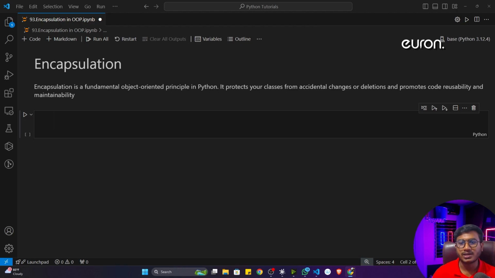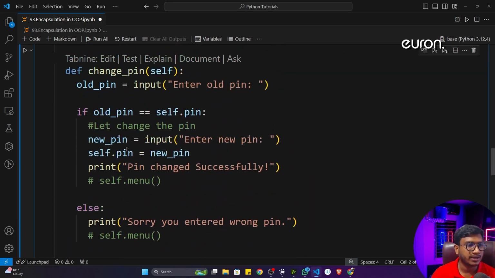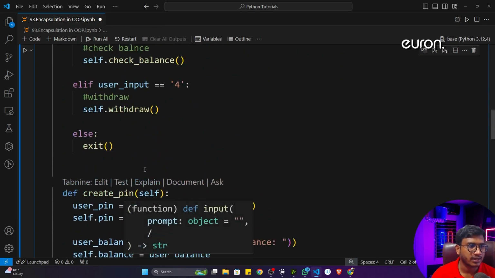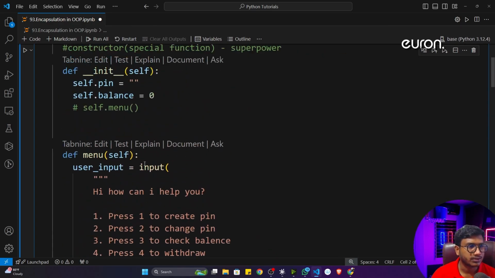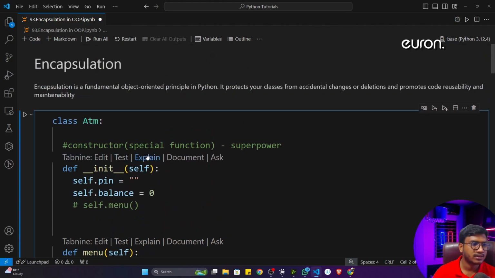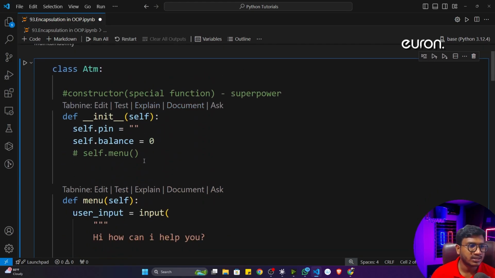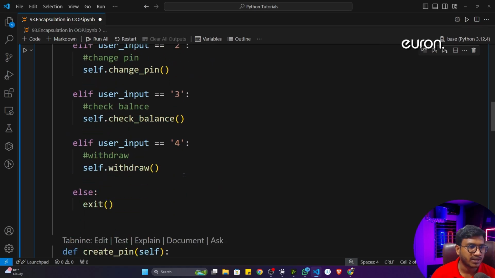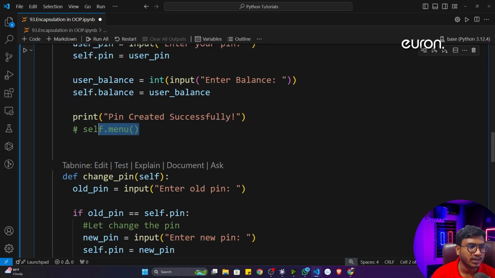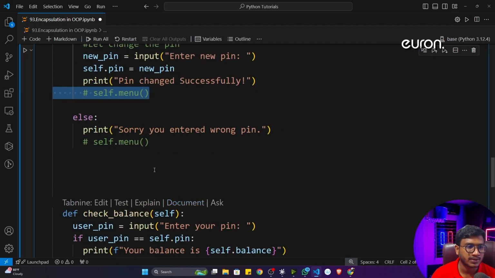So for this, I'm going to use the same class I wrote, the same ATM class. I think you remember we wrote an ATM machine class, right? So we wrote the ATM code functionality, I think you remember. So this is the ATM class, guys. And here what I did, guys, I just commented out these menu calls. Wherever the menu was being called, I just commented that particular line.